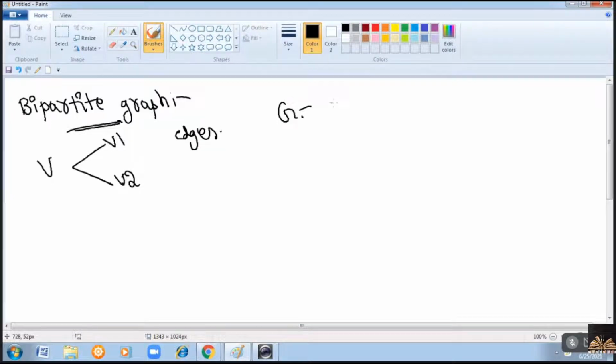A graph G will be given with a set of vertices and a set of edges, right? Now you are dividing this V into V1 and V2.